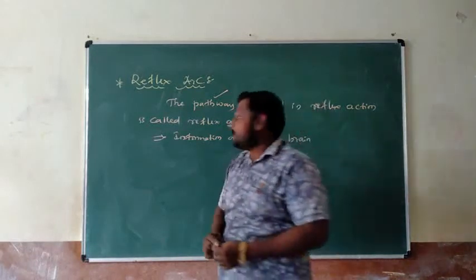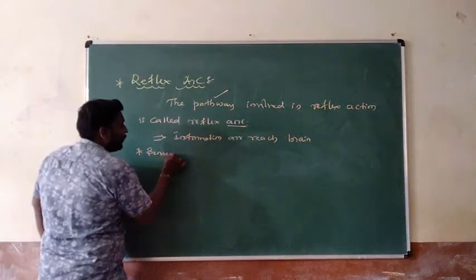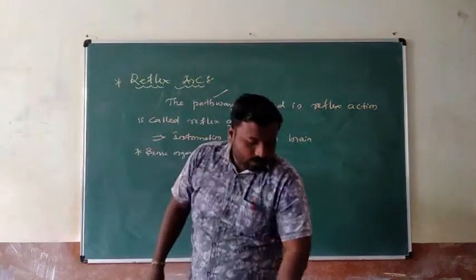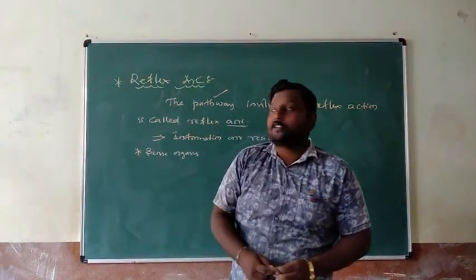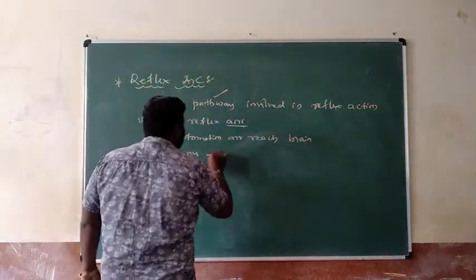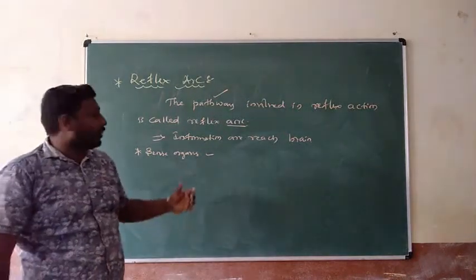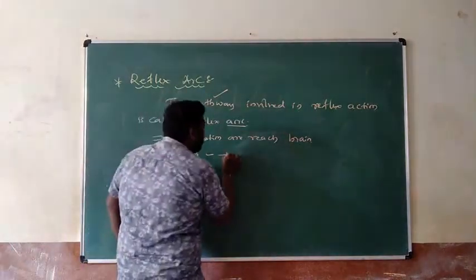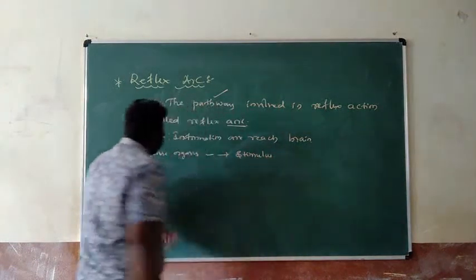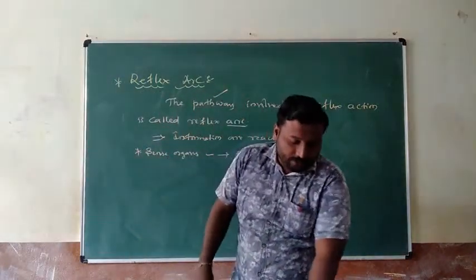It involves sense organs, which receive the stimulus. First of all, the stimulus is taken by sense organs. We have five sense organs. With the help of sense organs, we get the stimulus.